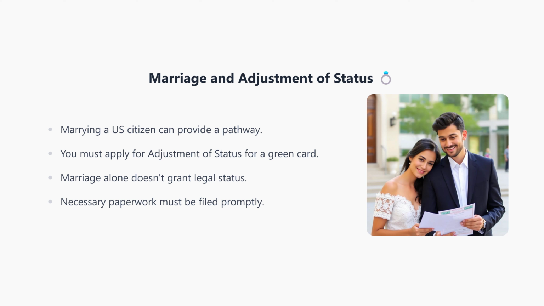Now let's look into marriage as a potential path. If you marry a U.S. citizen, it could potentially help your situation. The most common route is marriage to a U.S. citizen and then applying for adjustment of status to secure a green card. It's important to note that marriage alone does not grant legal status. You need to file the necessary paperwork to start the process, so that should be your priority after the marriage.